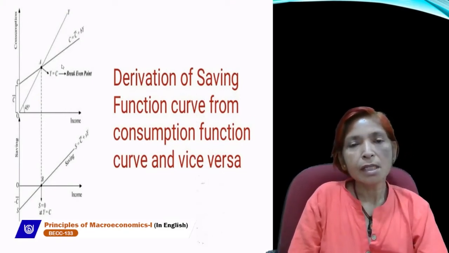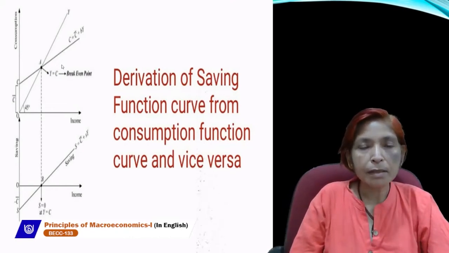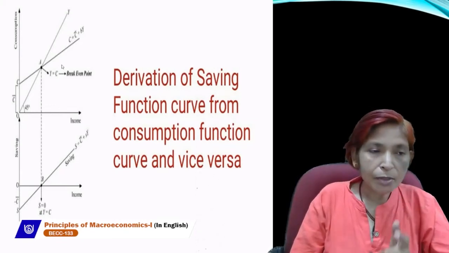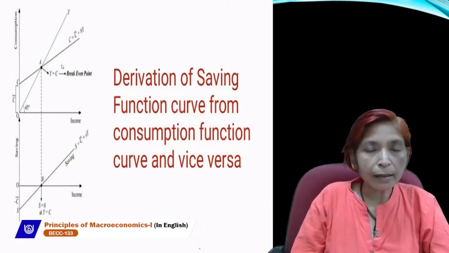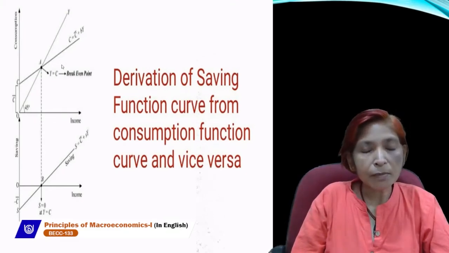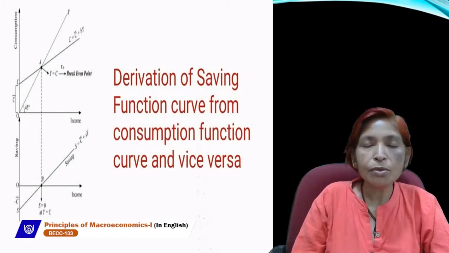Saving function is always equal to minus C bar plus SY. This minus C bar is because autonomous consumption can't be zero, but at that time saving will be negative. If at zero level of income consumption is 20, then saving will be minus 20. So we can write minus C bar plus SY. This S shows MPS, marginal propensity to save, which is a function of income.